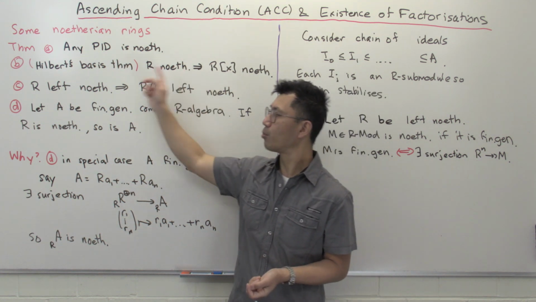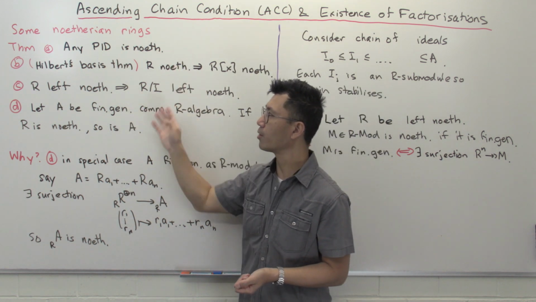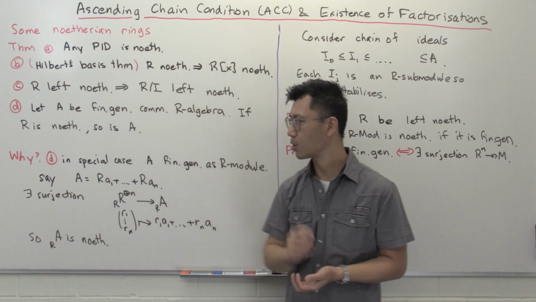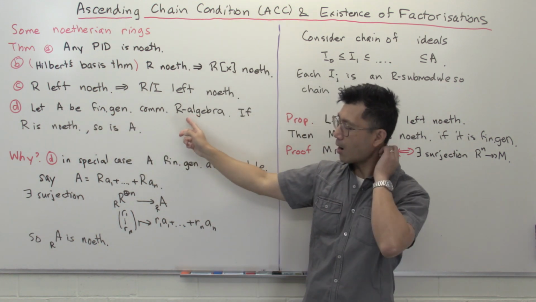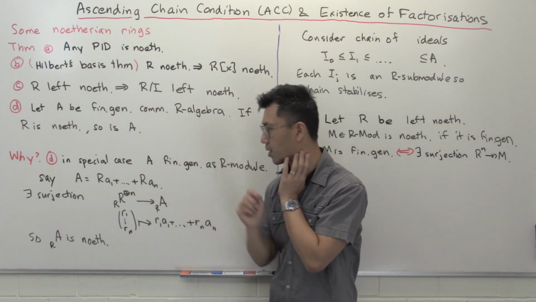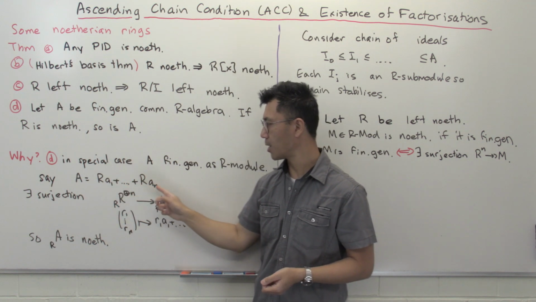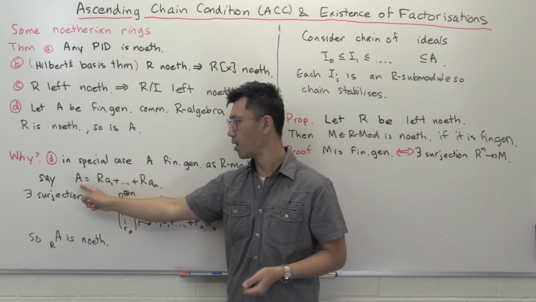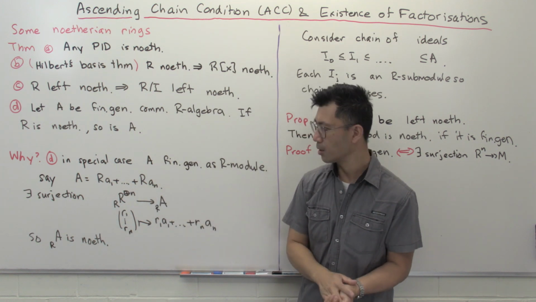As I said, I'm not going to prove part B for you, but since this is a corollary of it, I'll prove this one in a very special case, where A is not just finitely generated as an R-algebra, but is also finitely generated as an R-module. So let's look at that special case where A is finitely generated, say by a1 up to an as an R-module. So you can write A equals Ra1 plus all the way up to Ran. So what does that mean?